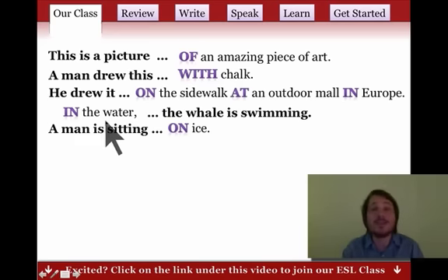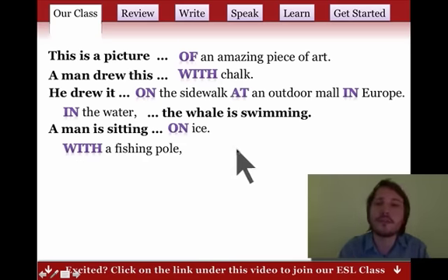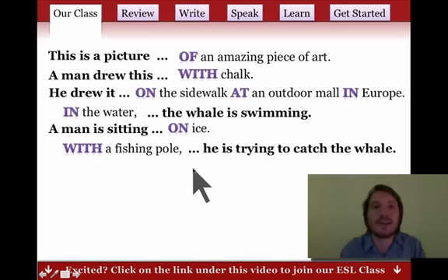In the water, it's the same thing. It's inside the water. And on ice, again, it's flat. With a fishing pole, again, a tool. He's trying to catch the whale.